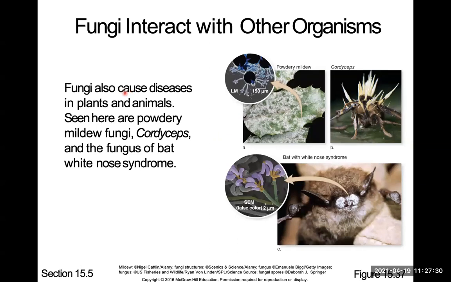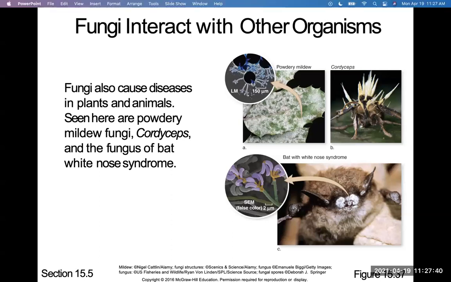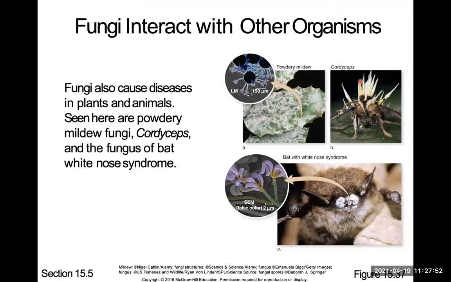Some fungus can also cause disease in plants and animals. Have you guys heard about zombie ants? Yes. So what happens in zombie ants? The fungus takes over the brain of the ant and it acts like a zombie and it continues to do things, but it's not really living. Yeah, so that's cordyceps here. Fungus starts to grow on the brain of the ants.